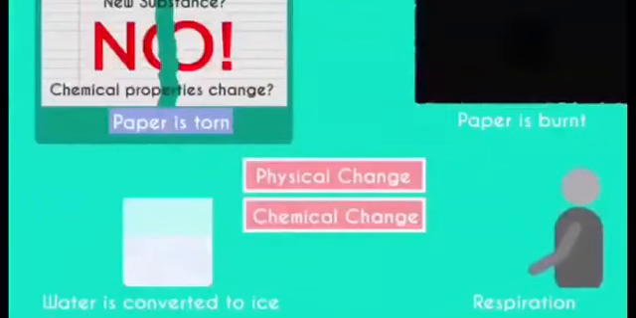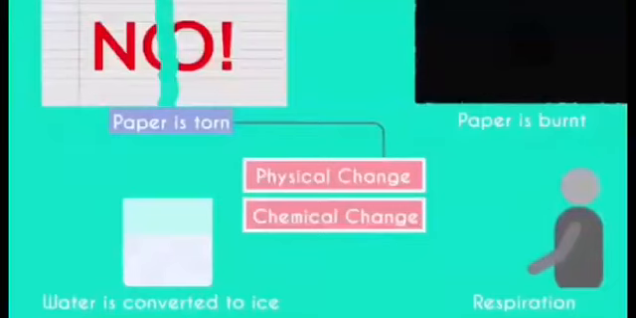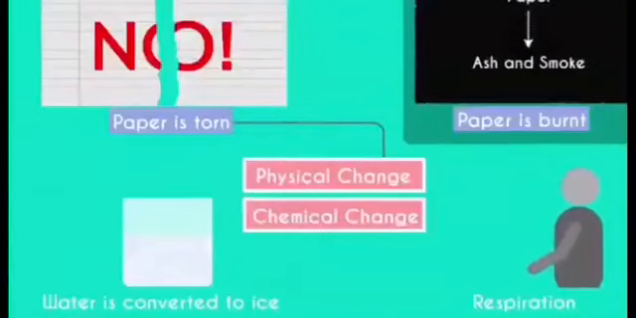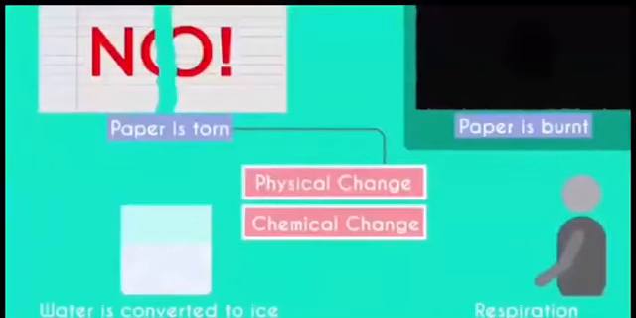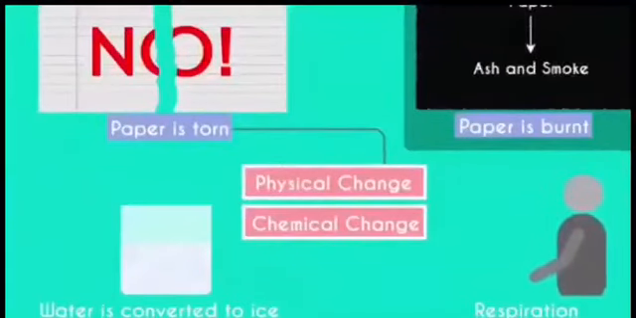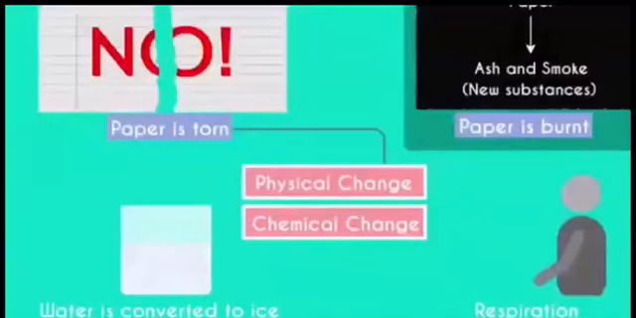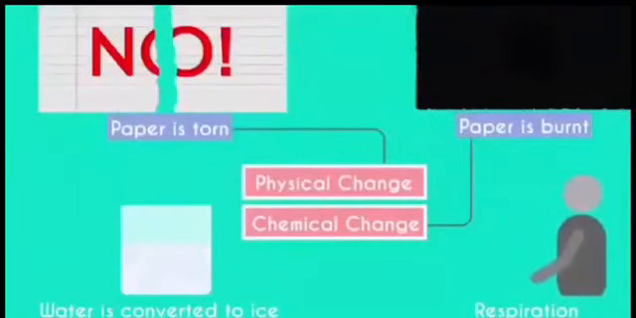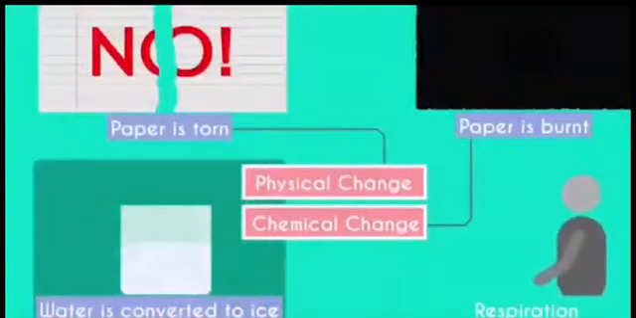First, paper is torn. Is it a physical change or chemical change? Are we getting a new substance entirely or the chemical properties changing? Not at all. The paper is torn into just two pieces. The paper is just a paper, nothing else. Hence, it's a physical change. What about paper is burnt? Here, paper is converted into ashes and smoke. Entirely new substance. Hence, this is a chemical change.